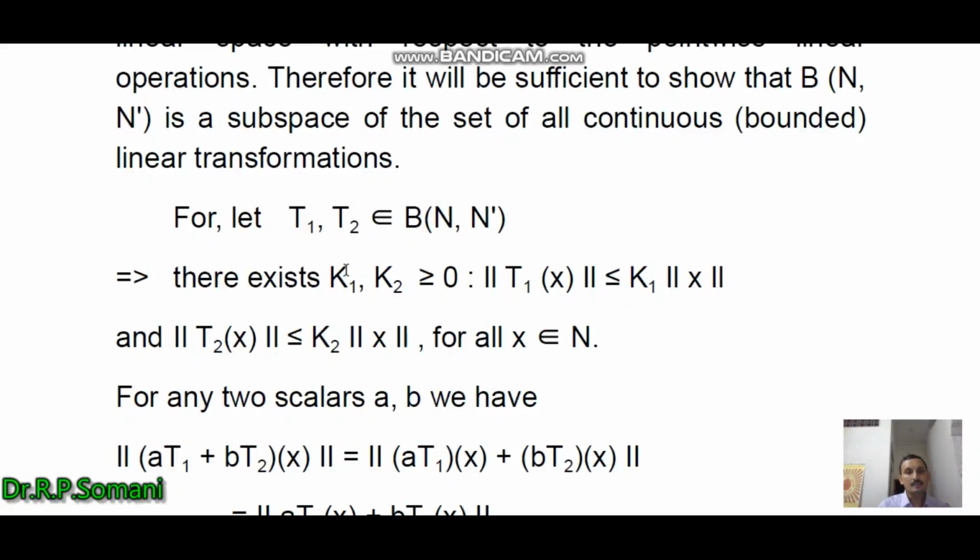And then there exist K1, K2, because these two linear transformations are bounded.